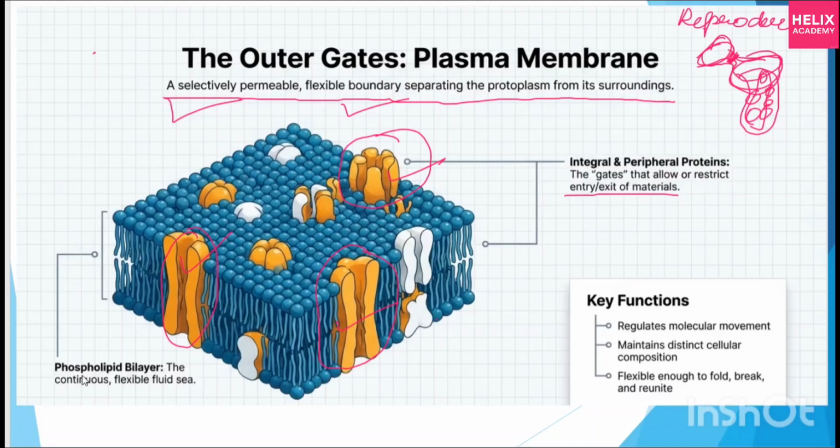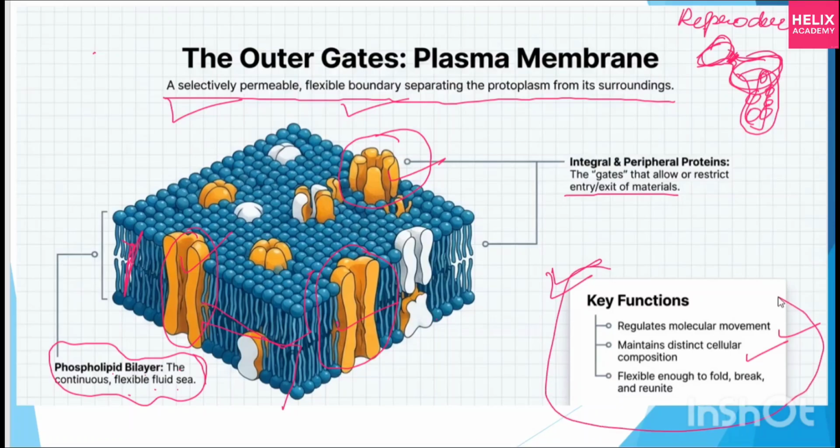And next is the phospholipid bilayer, the continuous flexible fluid. See, this bilayer, have you seen one layer on the upper side and another layer on the lower side, so it is a bilayer. So can I say the key functions: it regulates molecular movement, maintains distinct cellular composition, and is flexible enough to fold, break and reunite. These are the three main points of your plasma membrane, right? Now please read these key functions. Distinct cellular composition, flexible enough to fold, break, and reunite.